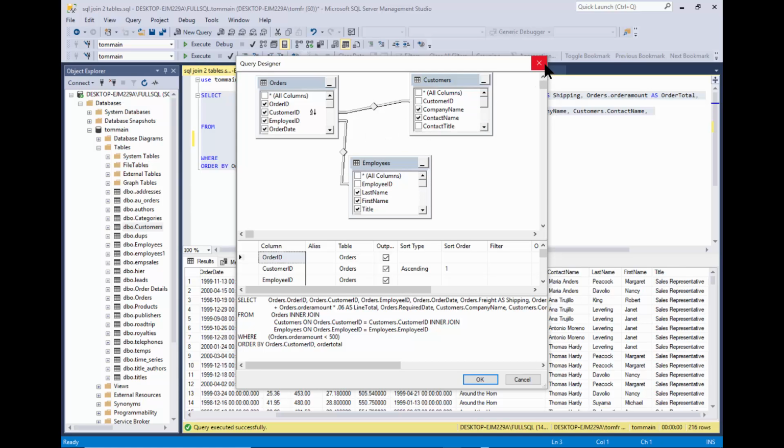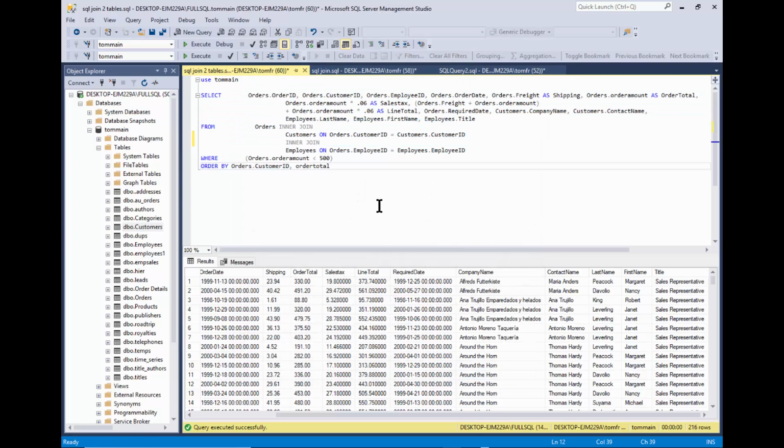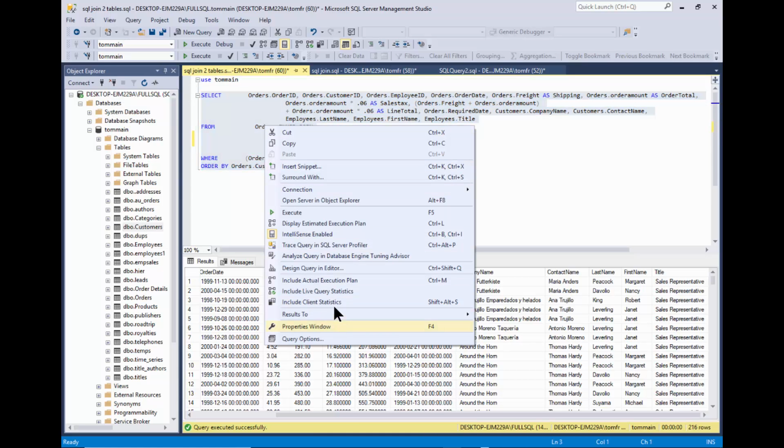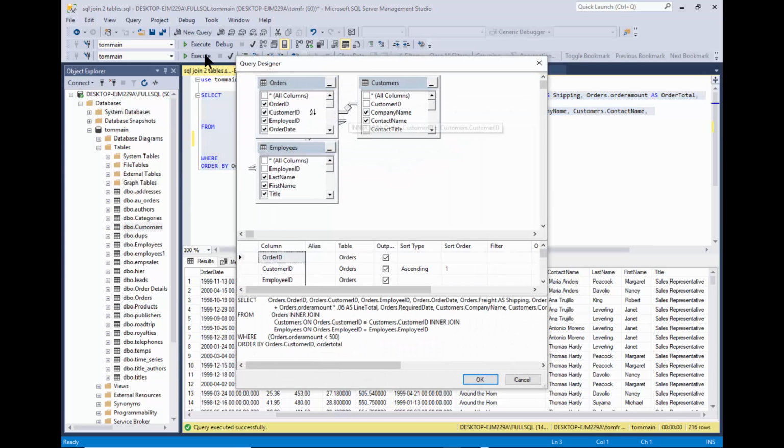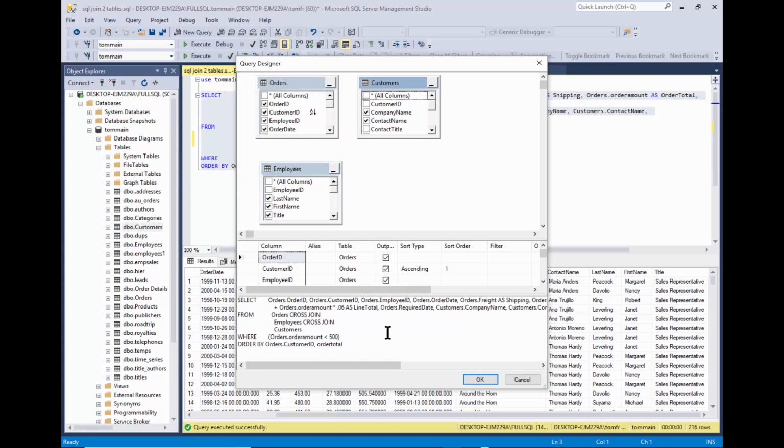I'm going to go ahead and close that window, and then we're back to here. Let's see what happens if the tables are not joined to each other at all. So I'm going to highlight the code, and we're going to right click and pick on design query in editor. I'm actually going to remove the links. So I'll pick on this link and delete that, and I'll pick on this other link and we'll delete that. These are called a cross join. Cross join is just not the thing to do at all, because, well, let's see what's going to happen.